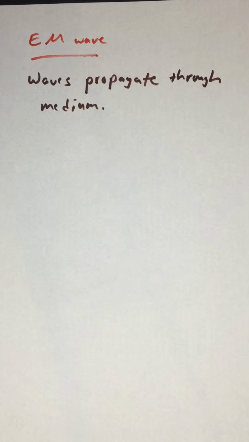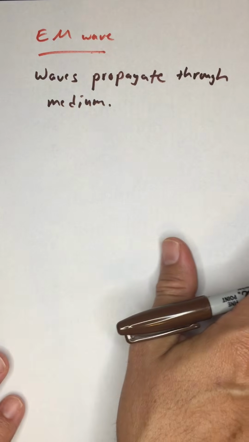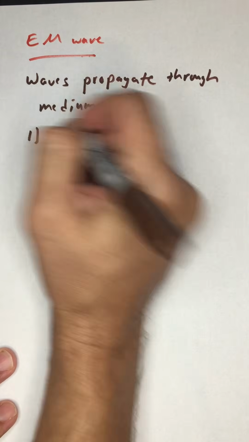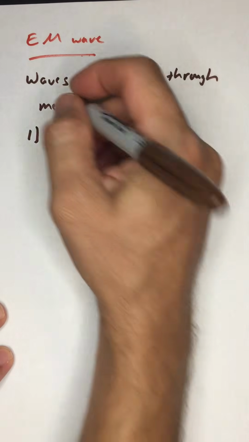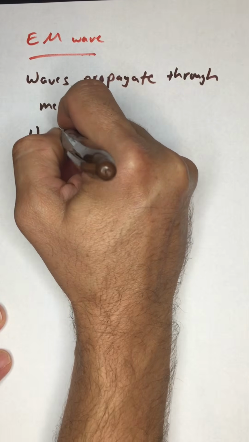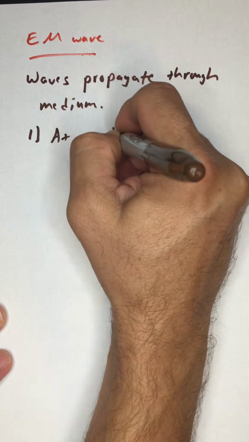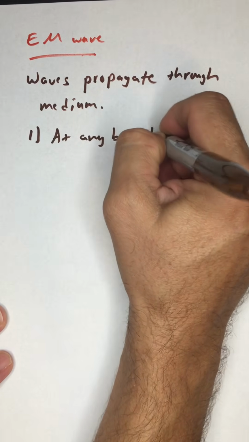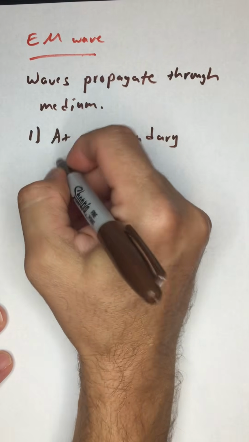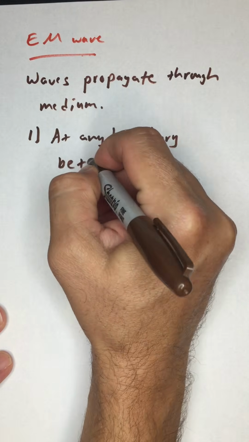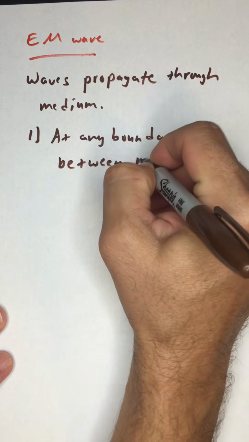But with that said, we know a couple things about waves. We know lots of things, but I'm going to give you just a couple. Number one: at any boundary between media, medium 1, medium 2.